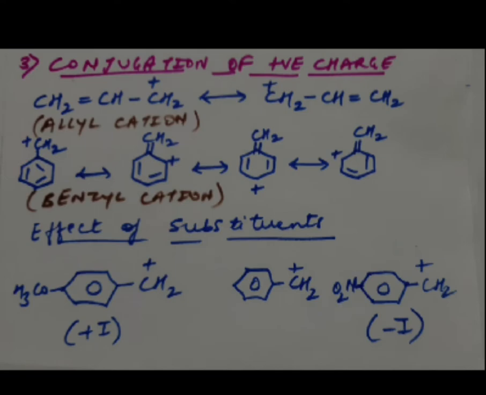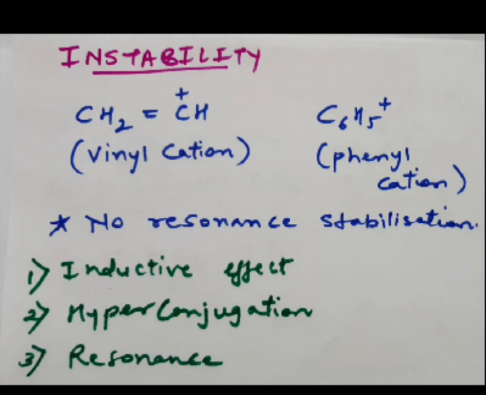Let us move further. One more point we can consider is regarding the instability of vinyl and phenyl carbocations. If you consider both of these types of cations, they are highly unstable. And what can be the reason for this? This is because these ions do not undergo resonance stabilization at all.